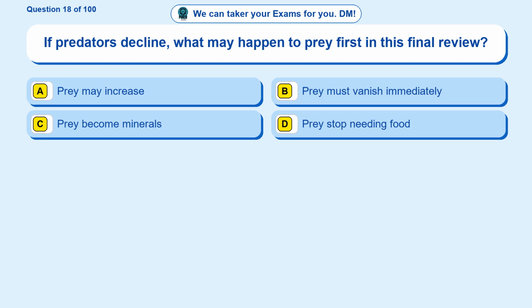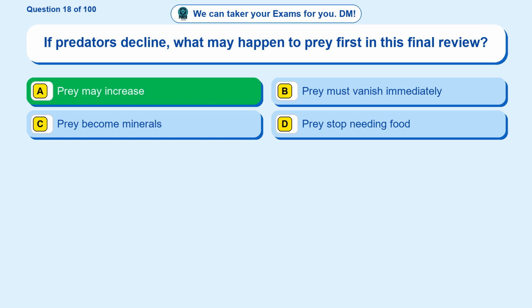Question 18. If predators decline, what may happen to prey first in this final review? Option A. Prey may increase. Option B. Prey must vanish immediately. Option C. Prey become minerals. Option D. Prey stop needing food. The correct answer is option A.